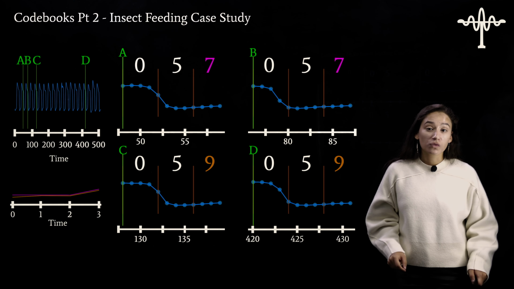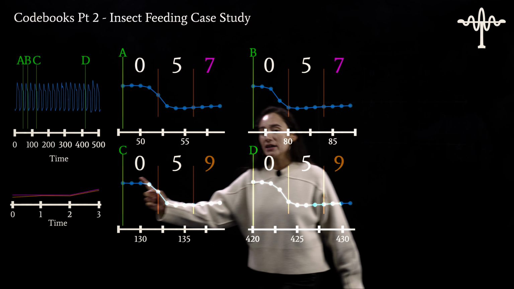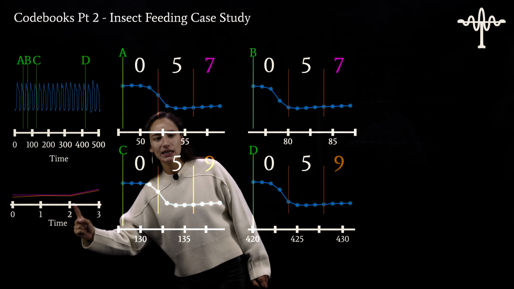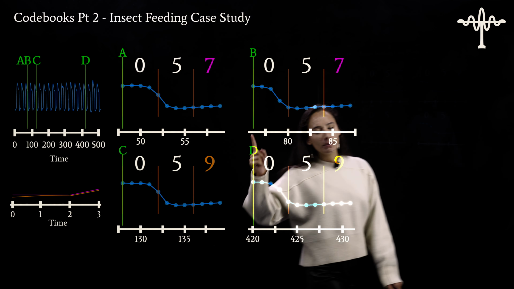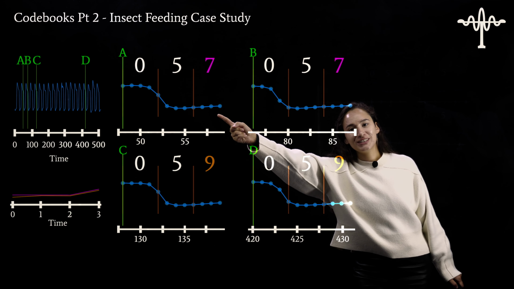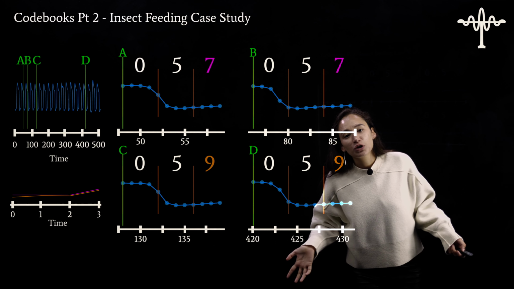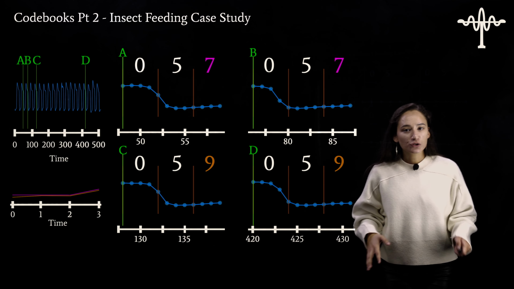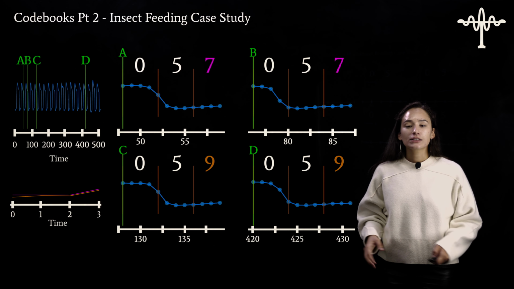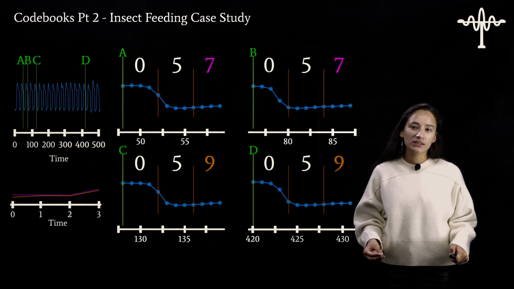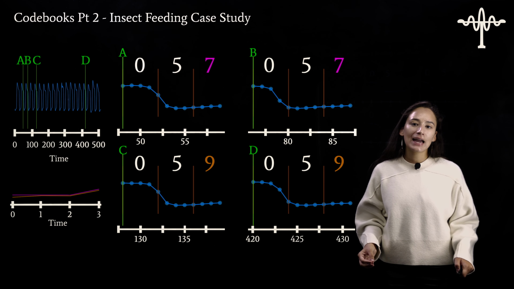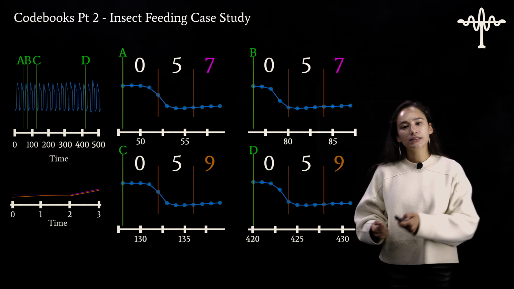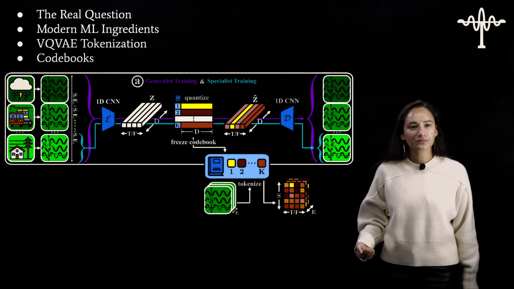Thankfully, 7 and 9 look really similar. They're both doing this general upwards trend. 9 has a little bit more of a kink in it, but it's doing the same trend. So it makes sense why 7 and 9 could be used interchangeably. And so this is great. Now I've demonstrated that we can have sequences of tokens, and these sequences of tokens can capture periodic signals and these periodic signals as they evolve across my time series.